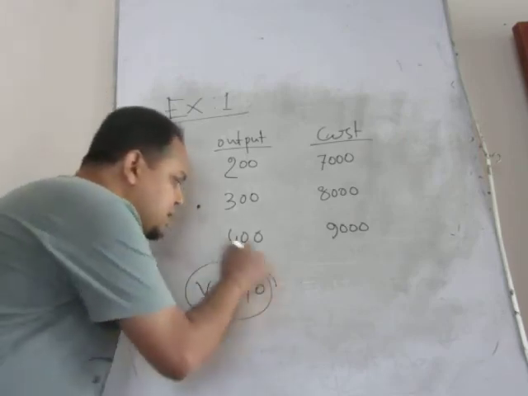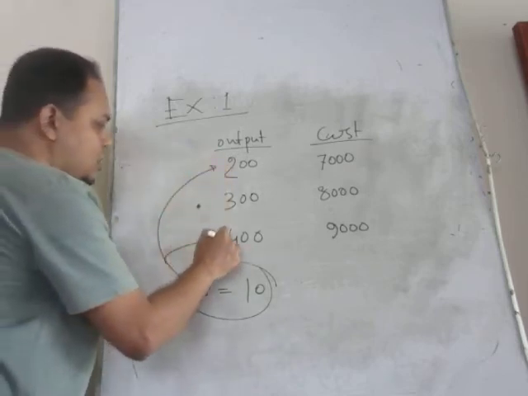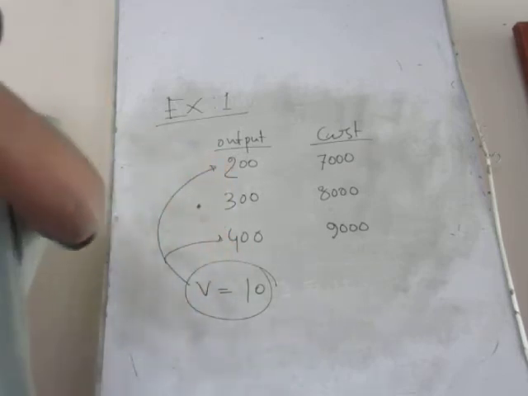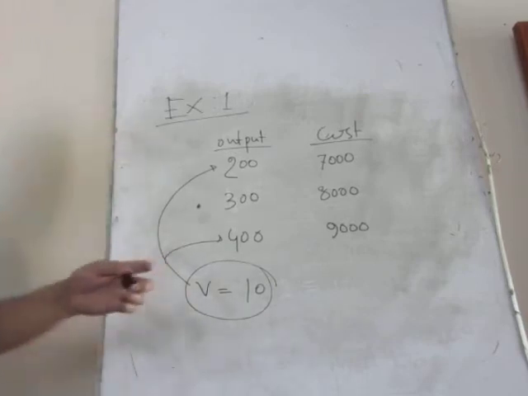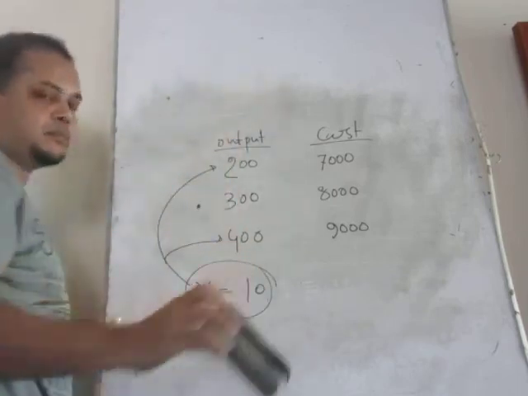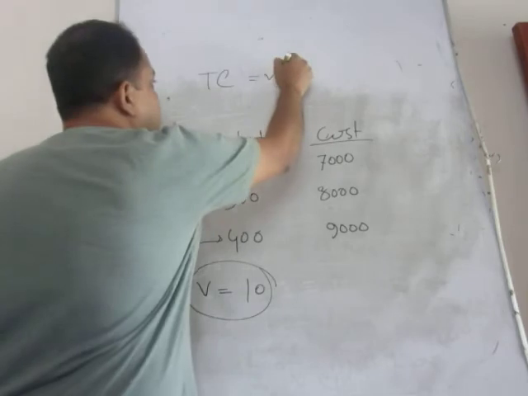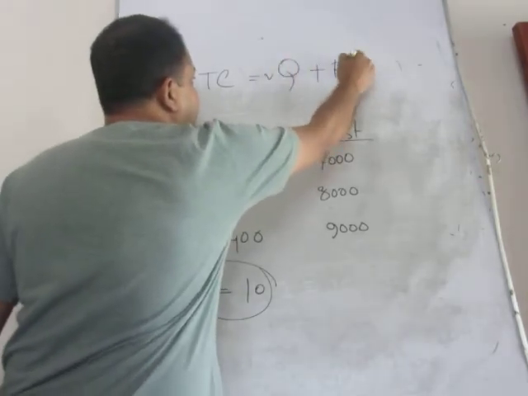Now by using this, I have to use either low activity or high activity cost to find out the fixed cost. How? The way is, we have discussed that total cost of anything equals VQ plus FC.